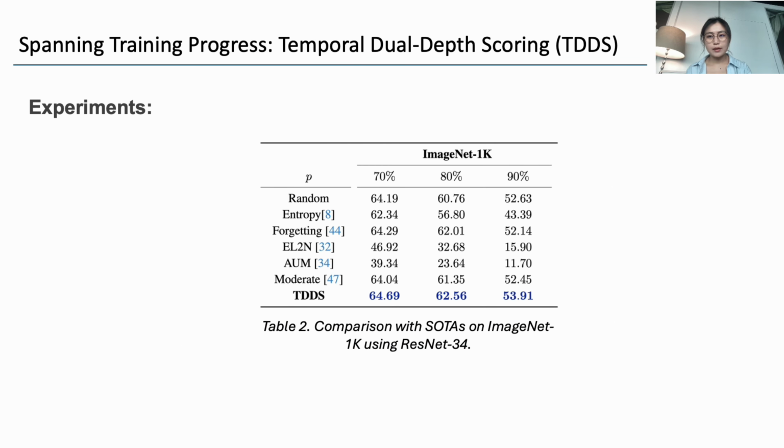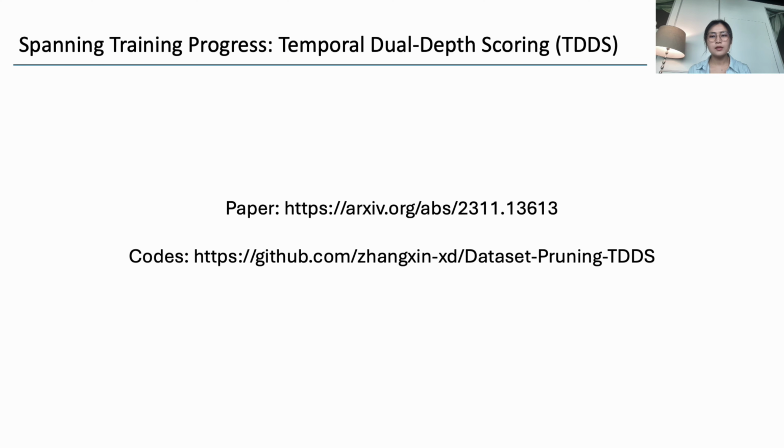For the ImageNet-1K dataset, when pruning 90% of the samples, TDDS still achieves 53.91% accuracy, which is 1.77% and 1.46% higher than forgetting and moderate respectively. Thanks for your time. You can find more details in our paper and GitHub repository.